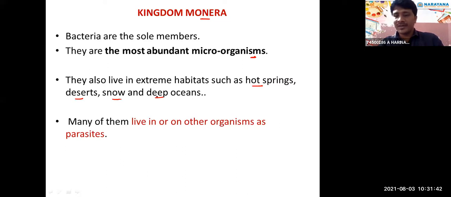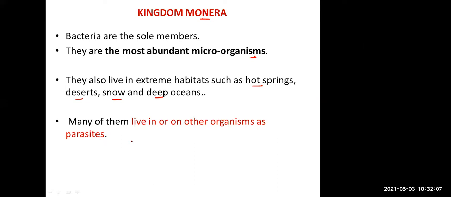Many of them are parasites. Our stomach contains bacteria. They are parasites. Parasites means chemoheterotrophs. How do they get energy? By the oxidation of organic compounds. Right.